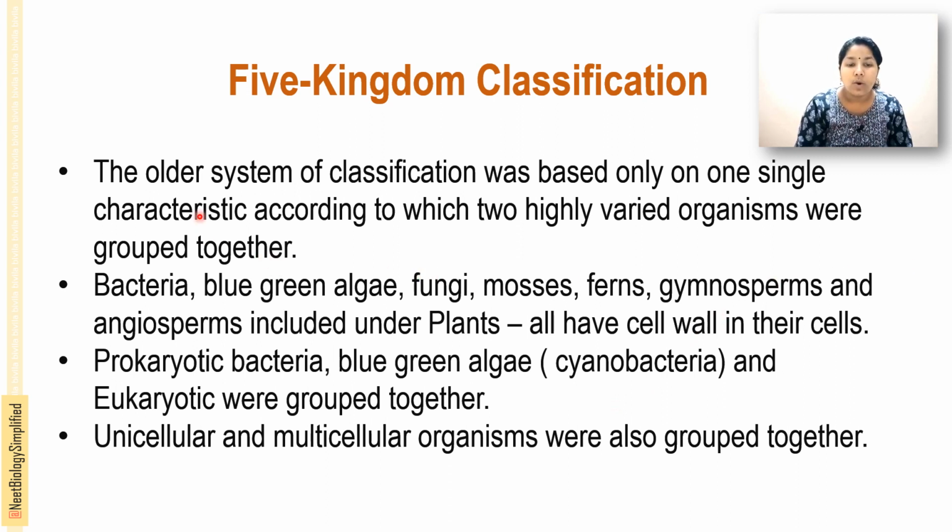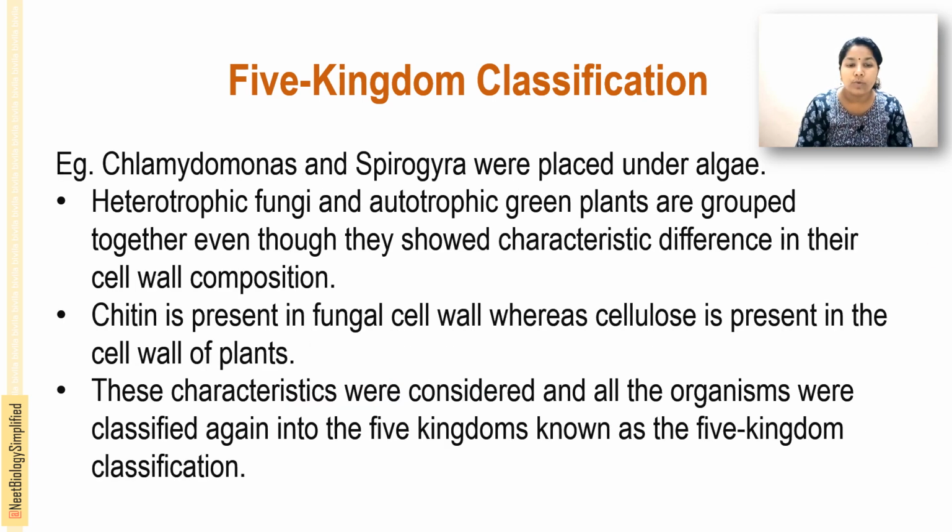So the older system of classification was mainly based on one single characteristic, according to which highly varied organisms were grouped together. For example, bacteria, blue-green algae, fungi, mosses, ferns, gymnosperms and angiosperms were included under the plant kingdom, because all have cell walls in their cells. That is the characteristic they used to classify these organisms. Then prokaryotic bacteria, blue-green algae and eukaryotes were grouped together. Unicellular and multicellular were also grouped together.